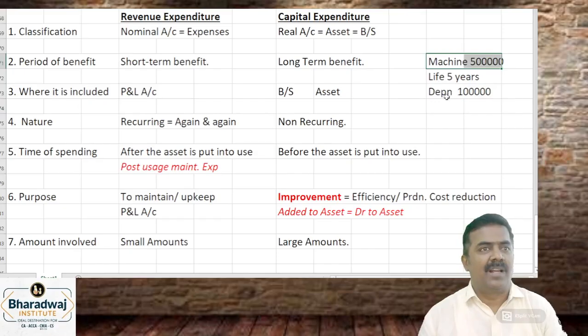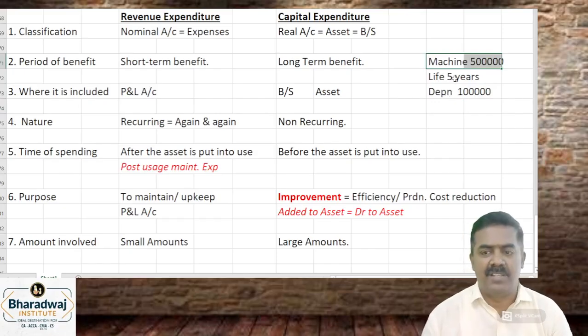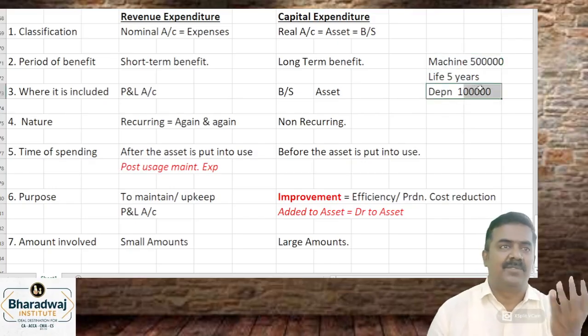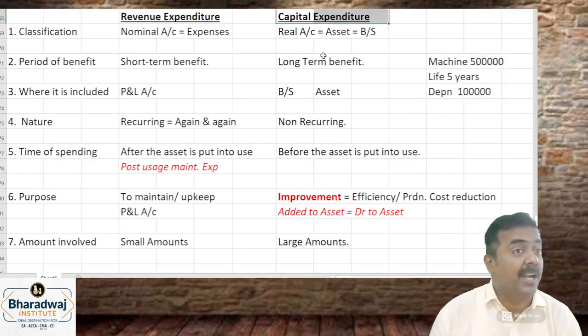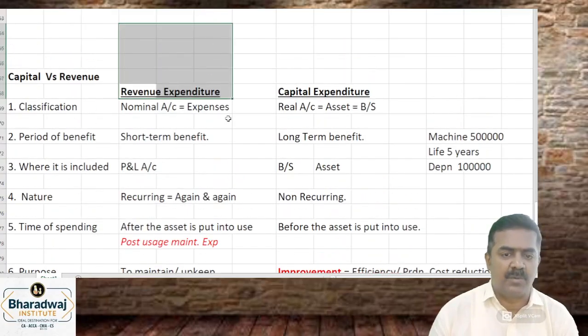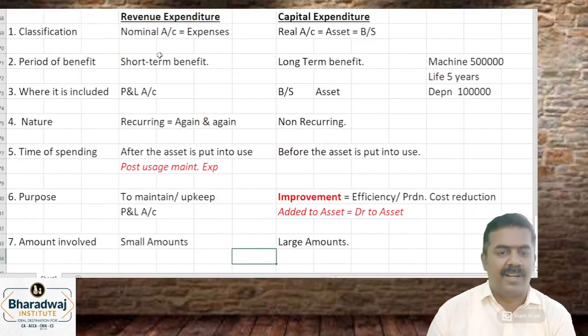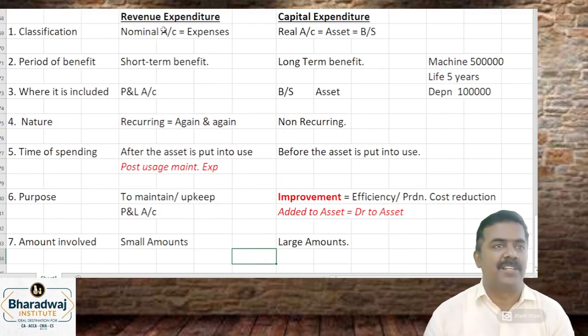1 lakh you charge for how many years? 5 years. A capital expenditure becomes revenue expenditure over a period of how many years? 5 years. A capital expenditure can become which one? Revenue expenditure once it is consumed or used. But a revenue expenditure can never become capital expenditure.